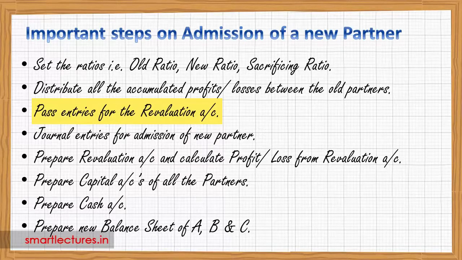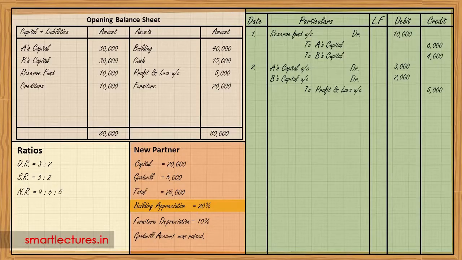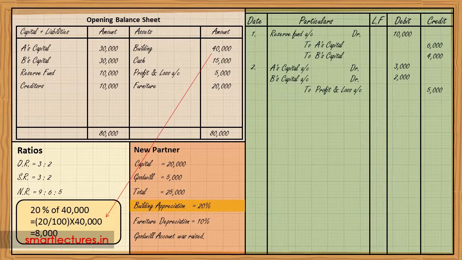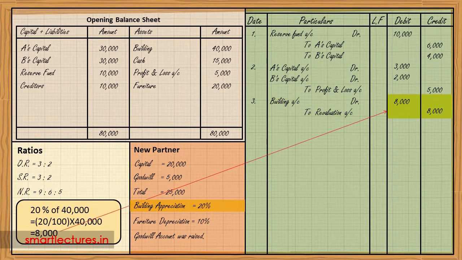Now we'll pass the journal entries for revaluation. There are only two transactions. Building has been appreciated. It's a gain by 20%. 20% of 40,000 is 8,000. So the journal entry will be building account debit to revaluation account, 8,000.